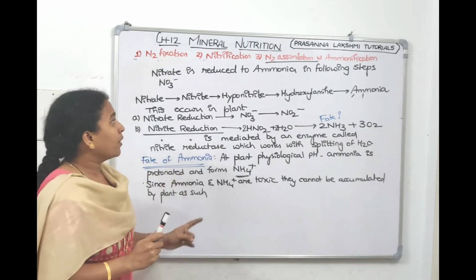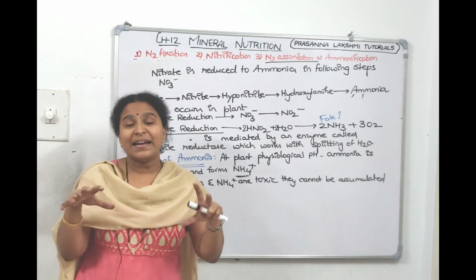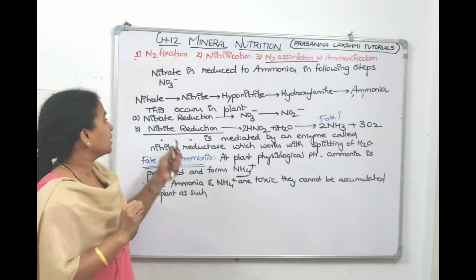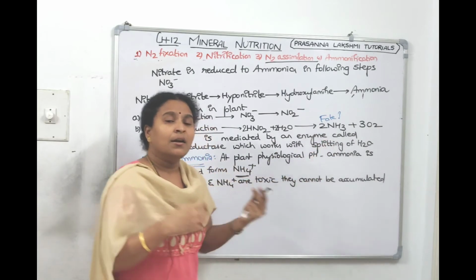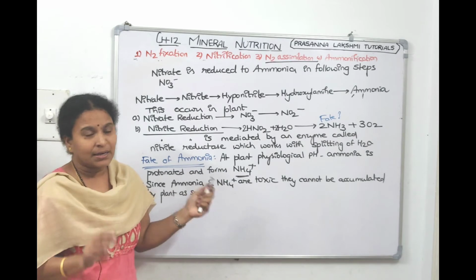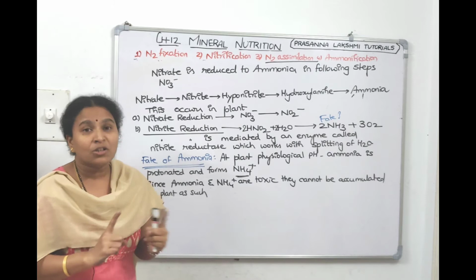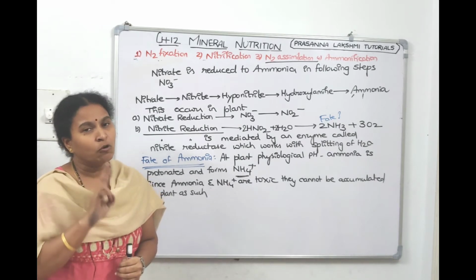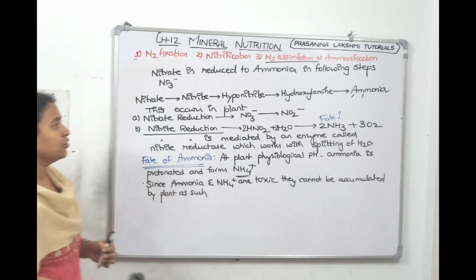Understood, children? We're talking about the third step, nitrogen assimilation. From the soil, the plant has absorbed nitrate. Nitrate got converted to ammonia in two steps: nitrate reduction and nitrite reduction. We got ammonia. What is the fate of ammonia? Ammonia gets protonated and becomes ammonium ion. But in the plant, ammonia and ammonium are both toxic, so they cannot accumulate. They follow two paths: one is reductive amination, the other is transamination. Take a screenshot. We will continue.